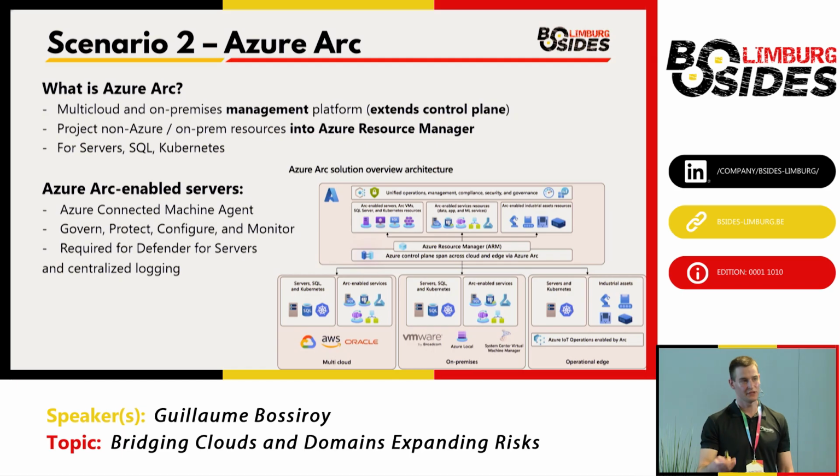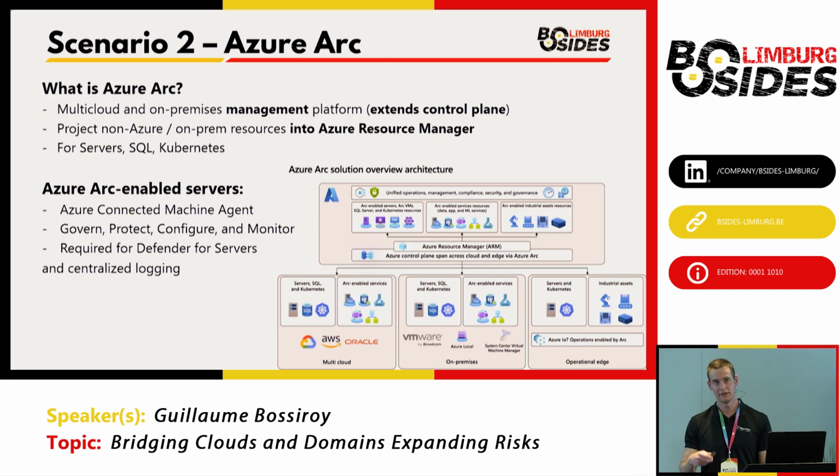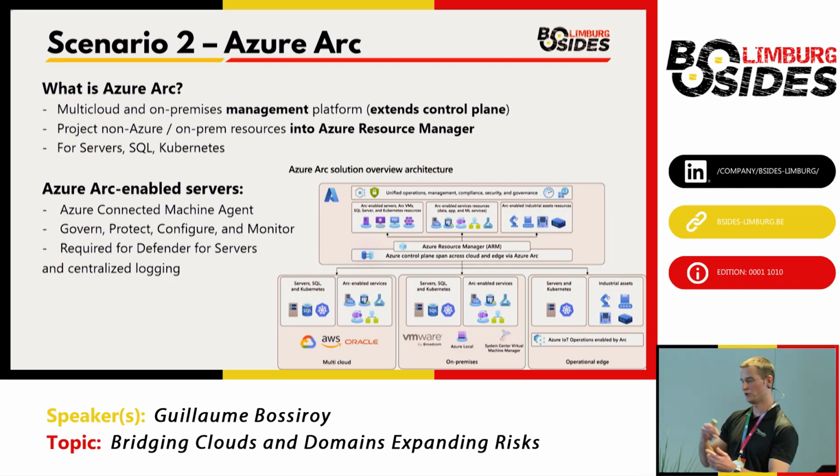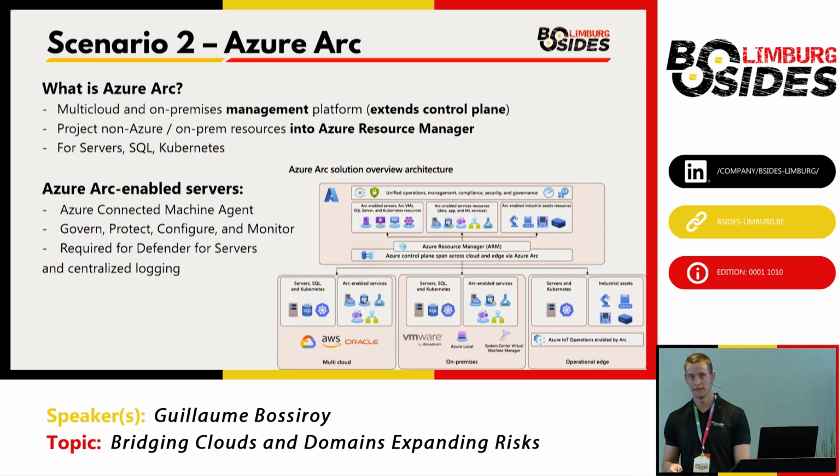It can be used for SQL servers, Kubernetes clusters, and also servers, Windows and Linux. In our case, we'll focus on those. When you Arc enable a server, it's called an Azure Arc-enabled server, there will be the Azure Connected Machine agent running on that server, and this agent will first do the communication back to Azure, and then it will also define what is allowed to run from the Azure control plane on that server, but we'll come to that a bit later.